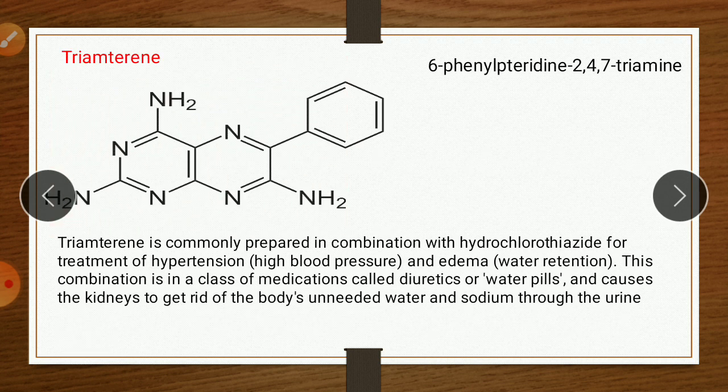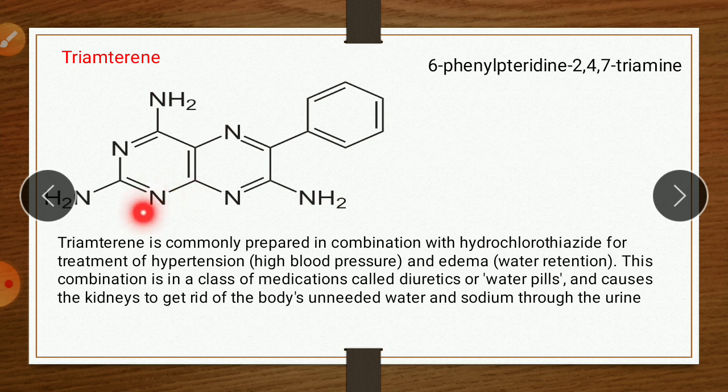The next drug of this category is triamterene. So this is the structure of triamterene. IUPAC: 6-phenylpteridine-2,4,7-triamine.